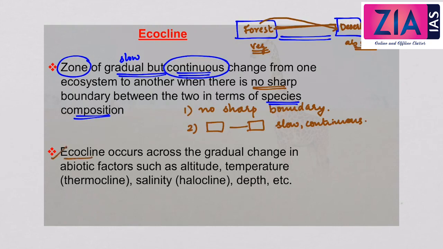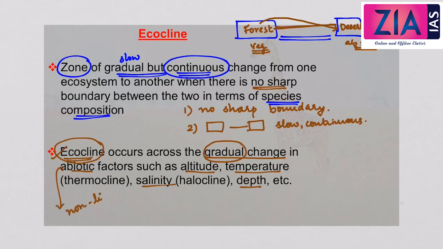Now ecocline occurs across the gradual change in abiotic factors such as altitude, temperature, salinity, depth, etc. Abiotic means non-living factors.